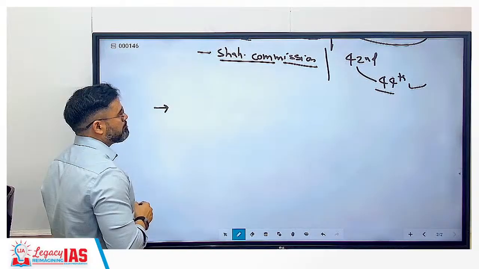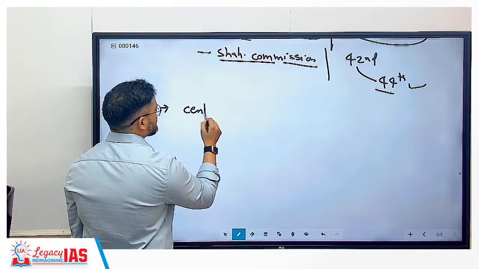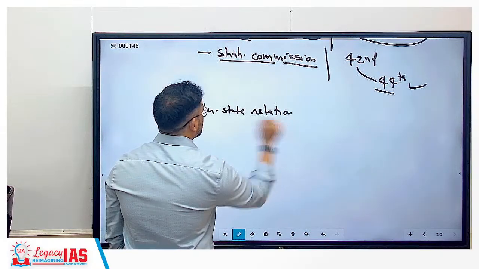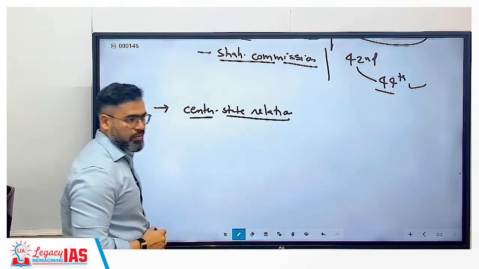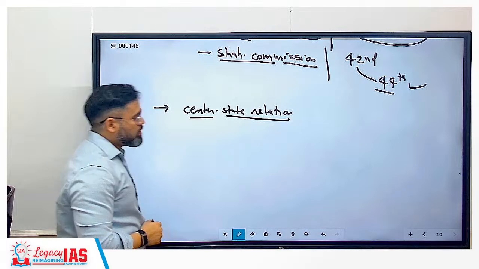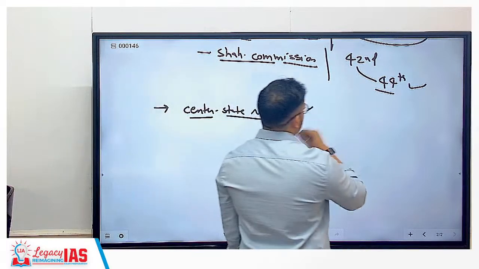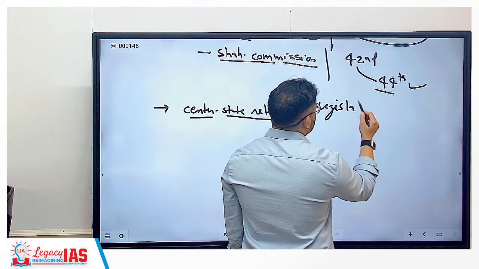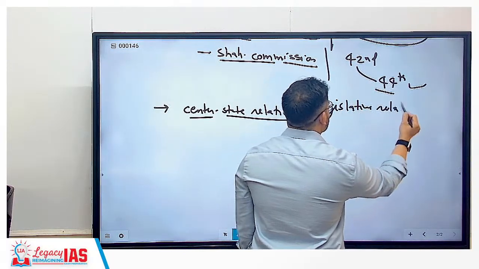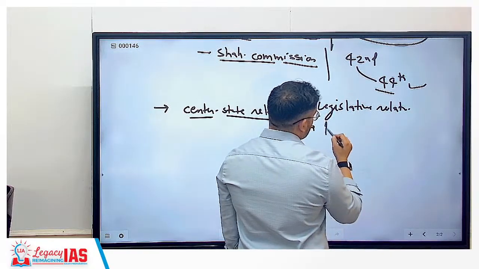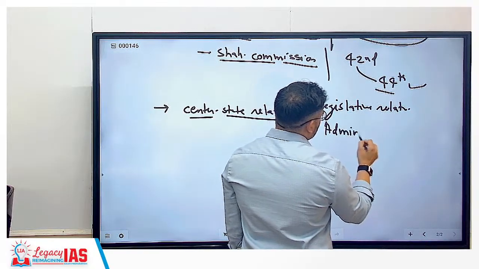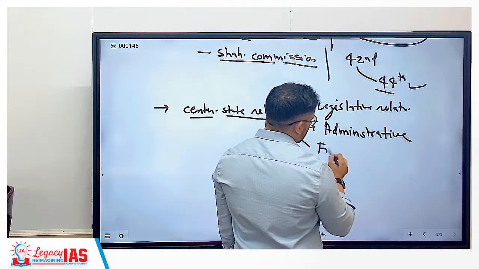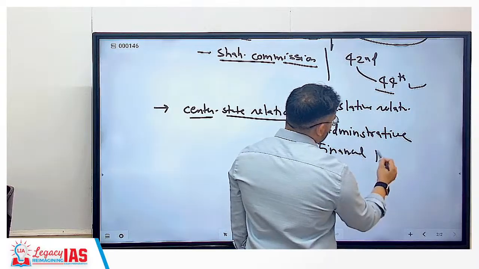Next will be central state relations. Correct? In this we will cover legislative relations, administrative relations, and financial relations.